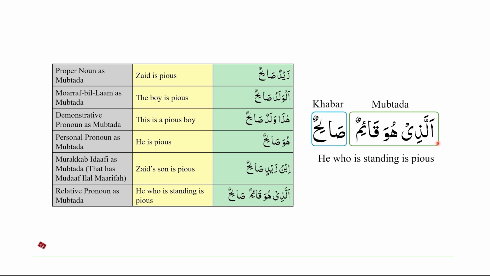In the case of Allazi huwa qa'imun salihun, Allazi huwa qa'imun is mubtada and salihun is khabar. Allazi huwa qa'imun can be translated as he who is standing, and taken together the entire jumla will be he who is standing is pious.